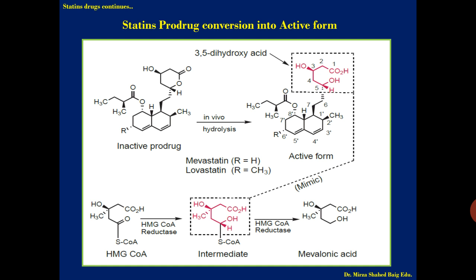That carboxylate form mimics the intermediate of HMG-CoA, which is acted upon by HMG-CoA reductase. Competitive inhibition takes place and the enzyme is inhibited, so there is no formation of mevalonic acid at the end. You can give this as an example of a prodrug converting to the active form, and how the active carboxylate derivative inhibits the HMG-CoA reductase enzyme.